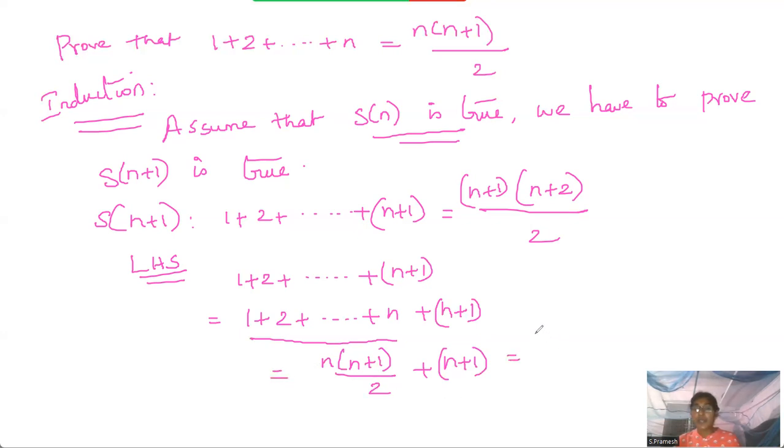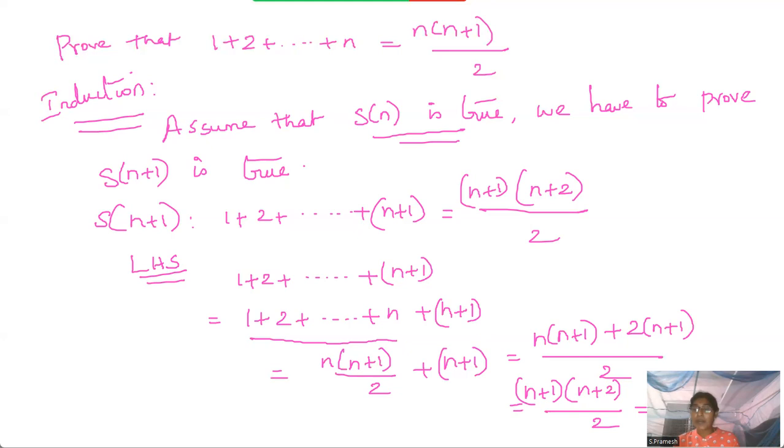So this is equal to n into n plus 1 plus 2 into n plus 1, by 2. Now I can take a common value outside. So n plus 1 is a common value, so I'll take it out. The balance is n plus 1 into n plus 2 by 2. So actually this is equal to the right hand side part. So now the left hand side and right hand side are equal, right? Therefore, hence this given statement is proved.